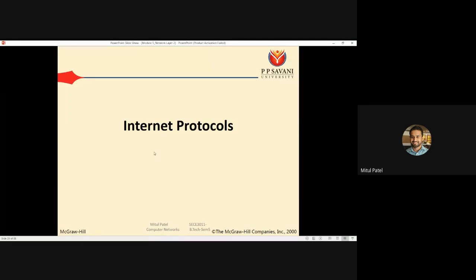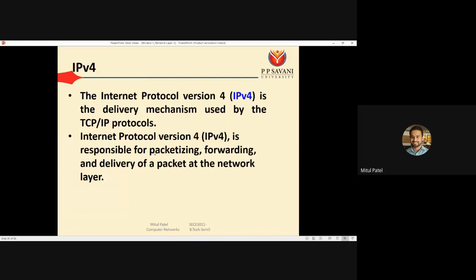Now we have to discuss the internet protocols. Internet protocols means we have come across one term, that is IPv4. Many times we use this term IPv4. So what is IPv4? The full form of IPv4 is Internet Protocol version 4. This Internet Protocol has defined various versions.